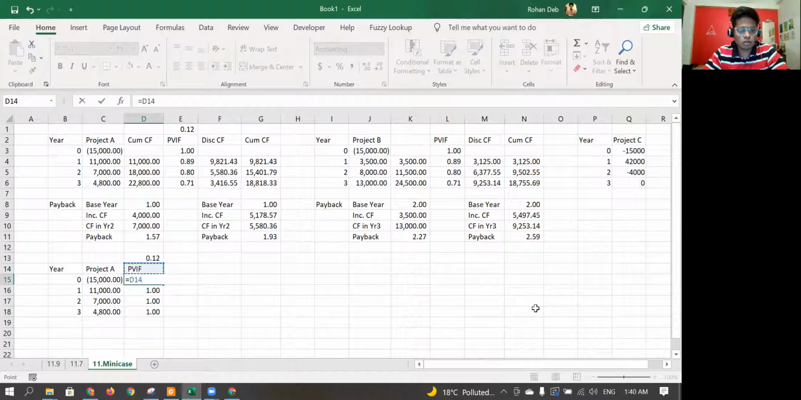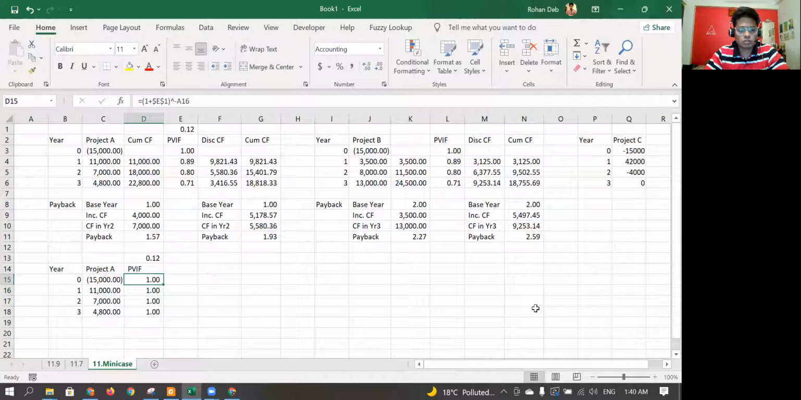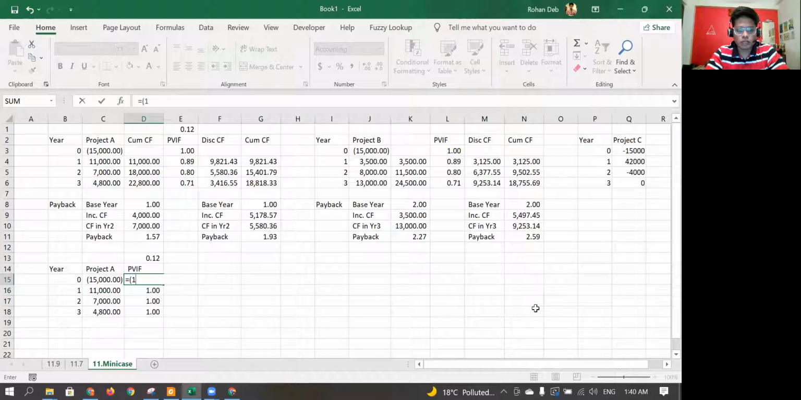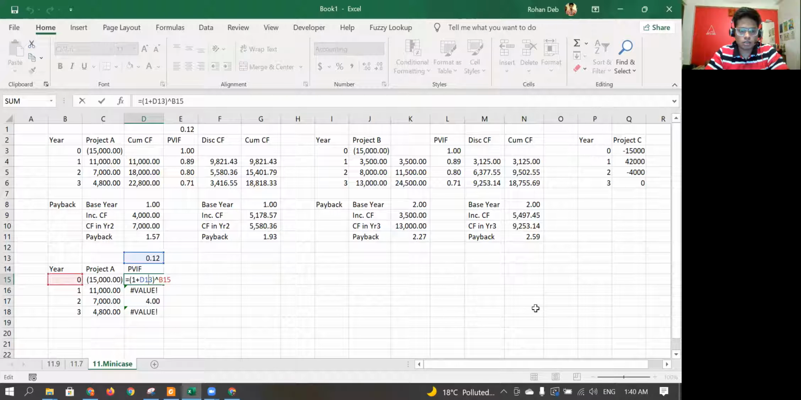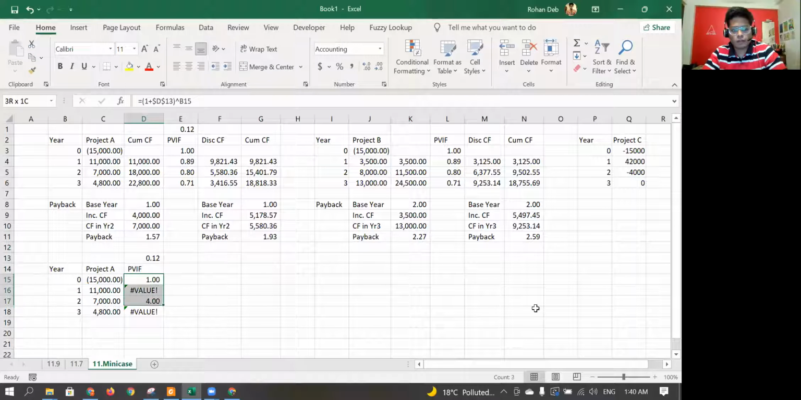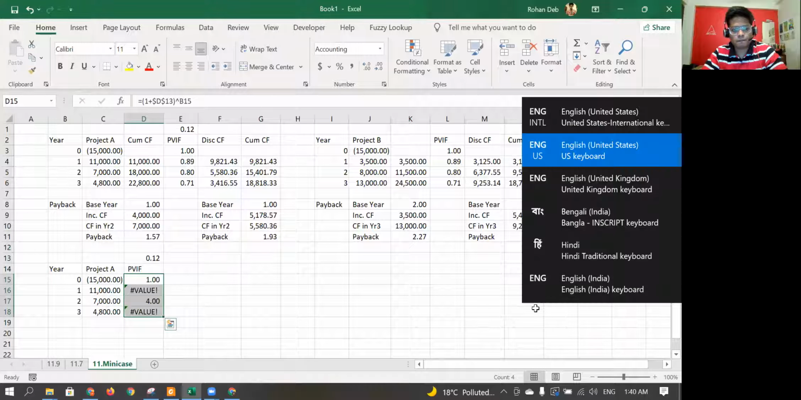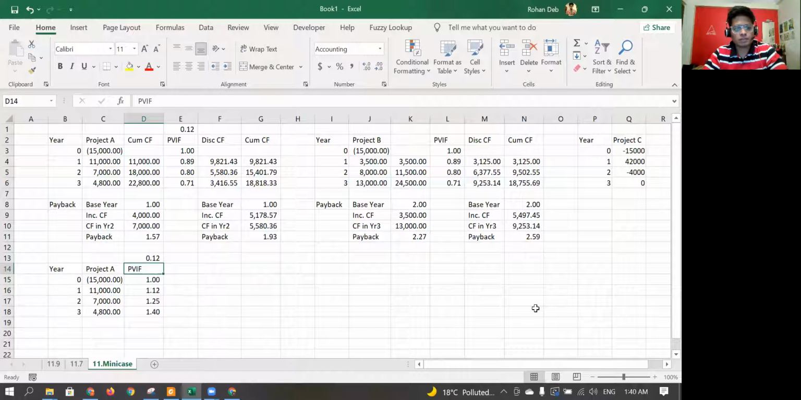Equal to 1, equal to bracket open 1 plus this, to the power of this. Now how to fix it? D13, F4. Okay. Minus.